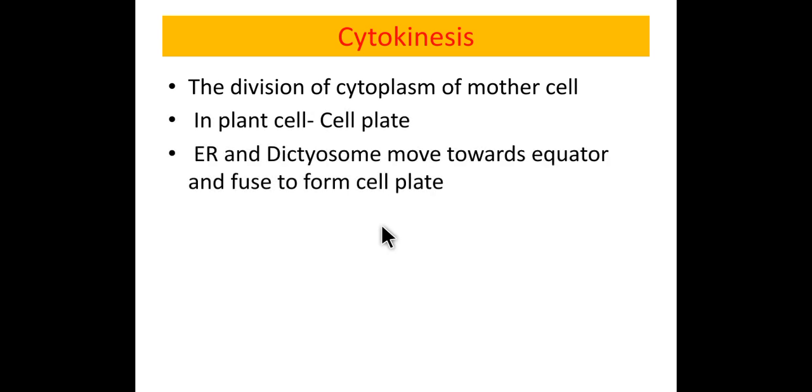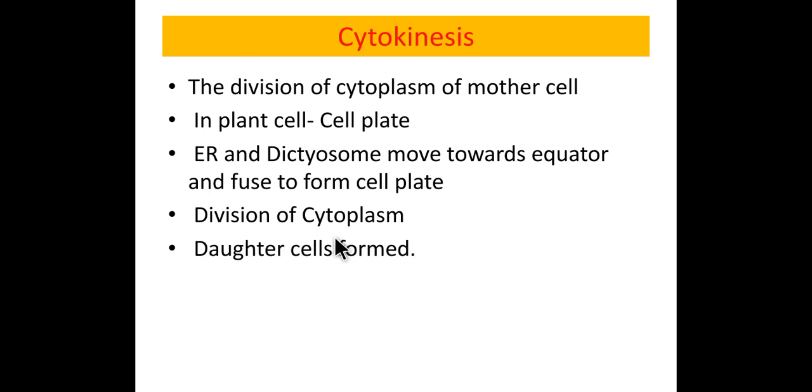The endoplasmic reticulum and dictyosomes move toward the equator, fuse to form the cementing material, and it forms the cell plate. So the cell plate is the septum between the two cells. This is the division of cytoplasm, and daughter cells are formed.